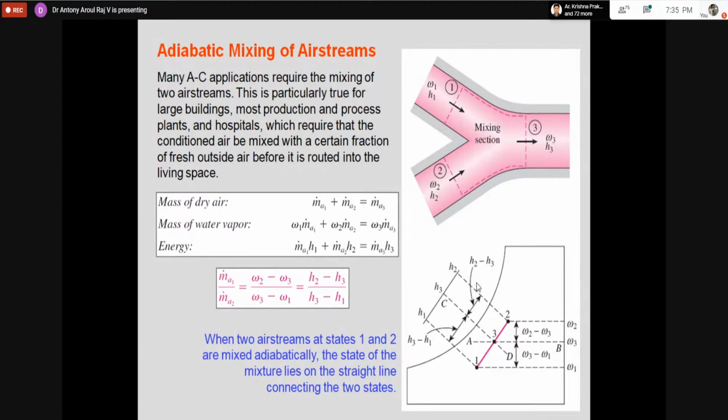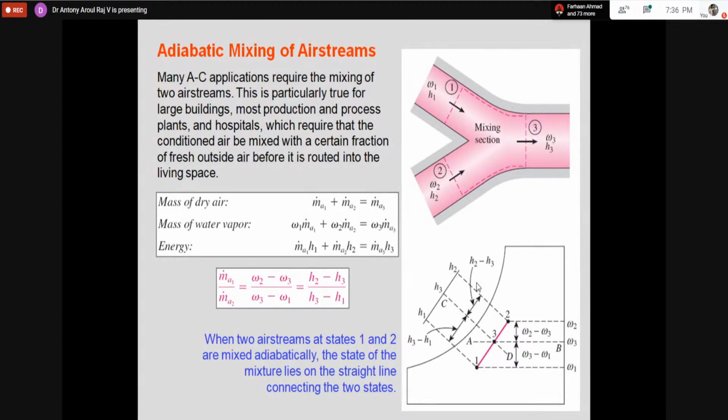Instead, in our household air conditioners, we take air from outside and we recirculate the air. The amount of air recirculated is much higher compared to the air taken from outside. So this saves energy for us. In that context, the thermodynamic mixing process, or adiabatic mixing process, is very important.